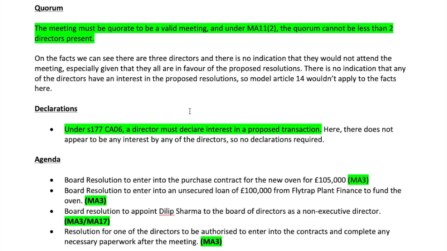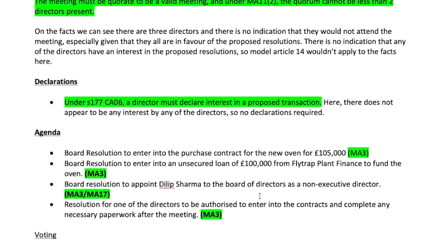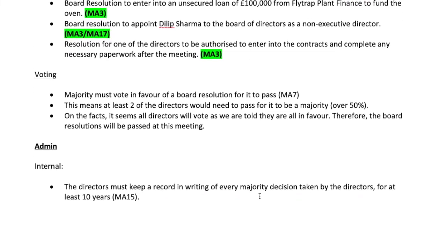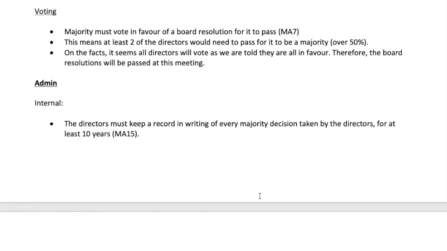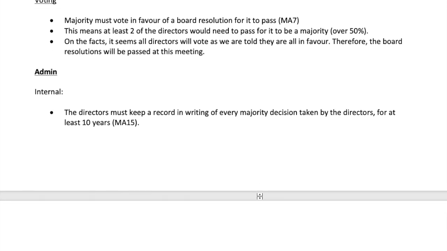So really try to pick out the facts and apply it there. There's no indication that any of the directors have an interest in the proposed resolutions. So Model Article 14 wouldn't apply to the facts there. I've then done similar things for declaration, agenda and voting, and then set out the administration that is required afterwards.